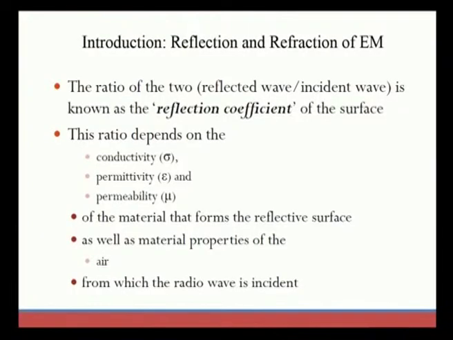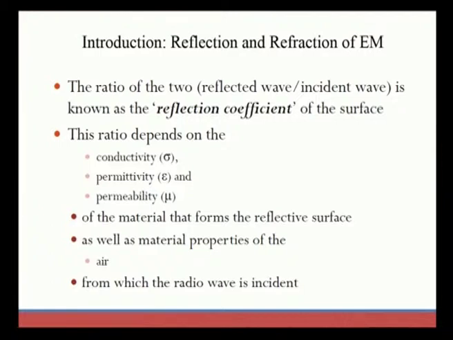The ratio of the reflected wave to the incident wave is known as the reflection coefficient. This reflection coefficient depends on three factors: conductivity sigma, permittivity epsilon, and permeability mu. These depend on the material that forms the reflective surface, as well as the material property, that is, it may be air or some dielectric material, and also on the medium from which the radio wave is incident.